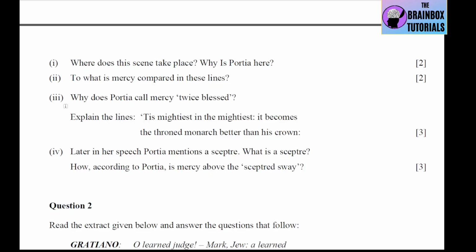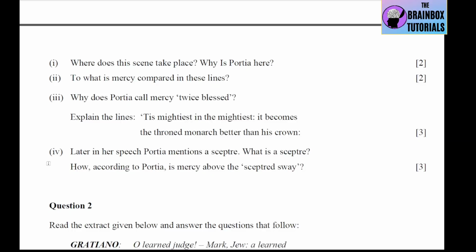Then in the third question, the subpart is: explain the lines. It is mightiest in the mightiest. It becomes the throned monarch better than his crown. Okay, so the explanation is, mercy is the greatest and most powerful virtue of the greatest and most powerful king. Then Portia says that mercy suits a royal king better than the crown he wears. The luster of mercy in his heart makes him truly royal and great.